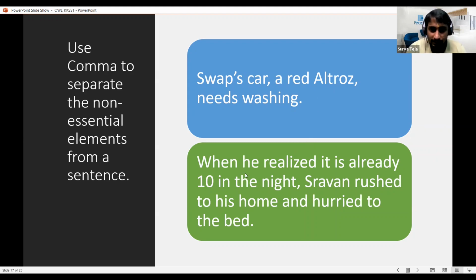Another example is, when he realized it was already 10 in the night, Shravan rushed to his home and hurried to bed. What I want to communicate is that Shravan rushed to his home immediately and hurried to bed. So this is what I want to do.